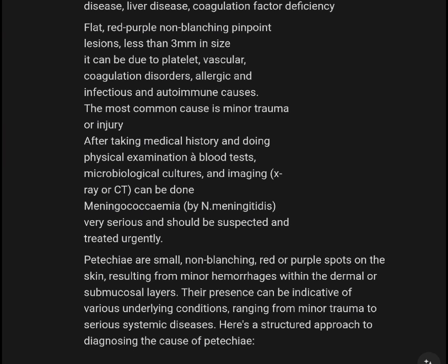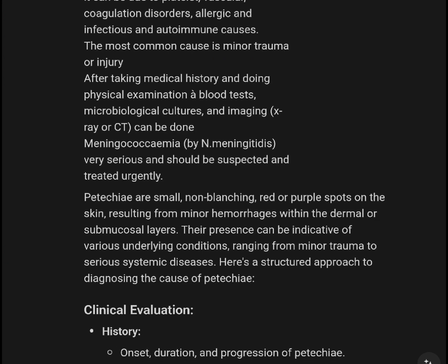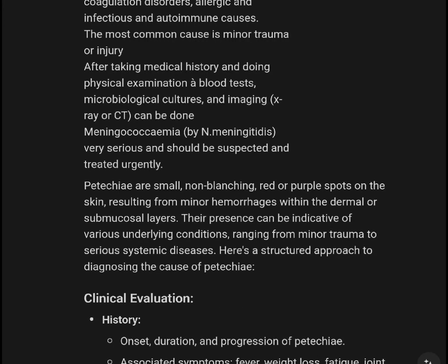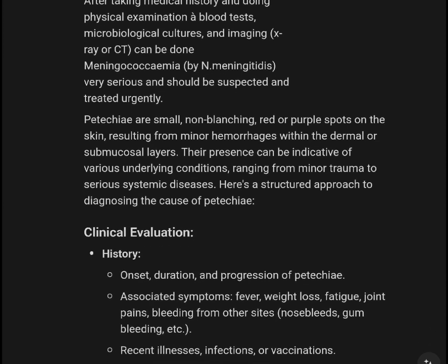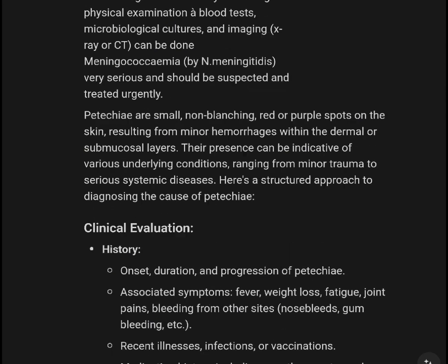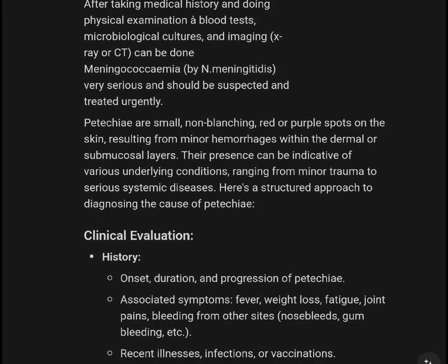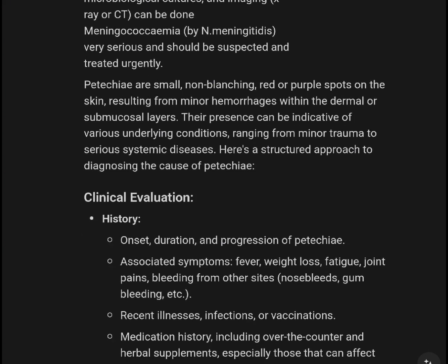Petechiae are red-purple, non-blanching, pinpoint lesions less than 3 millimeters in size, caused by platelet, vascular, or coagulation disorders, allergy, infection, or autoimmune disease. The most common cause is minor trauma or injury. After taking a medical history and doing a physical examination, blood tests, microbiological cultures, and imaging such as X-ray or CT can be done. Meningococcemia and meningitis are very serious and should be suspected and treated urgently.